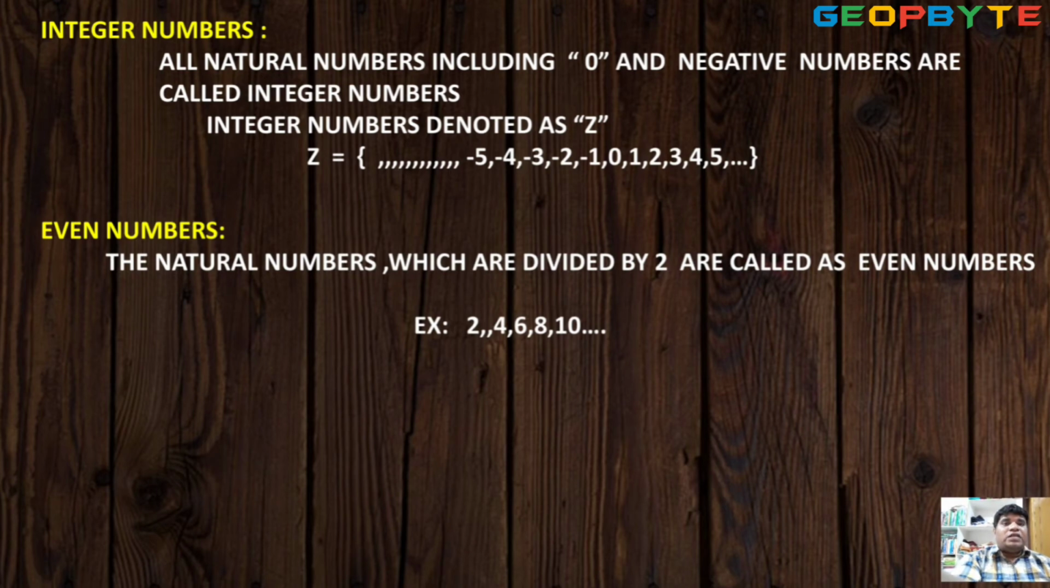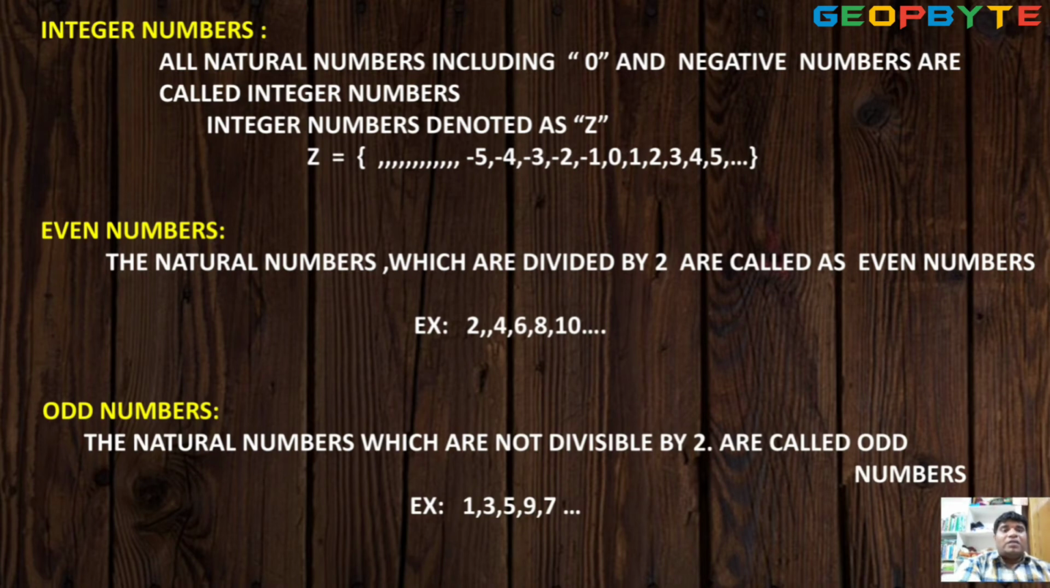Even numbers. The natural numbers which are divisible by 2 are called even numbers. 2, 4, 6, everything divisible by 2, so even numbers. Odd numbers. The natural numbers which are not divisible by 2 are called odd numbers. 1, 3, 5, 7, 9, like